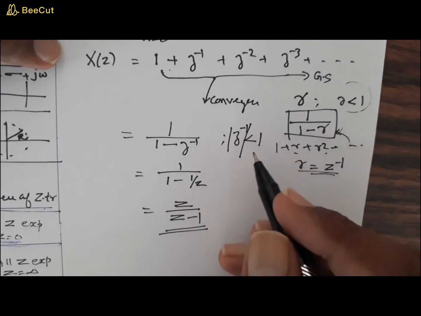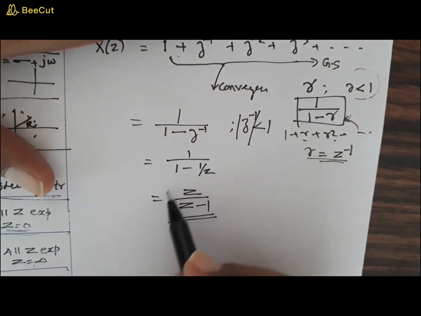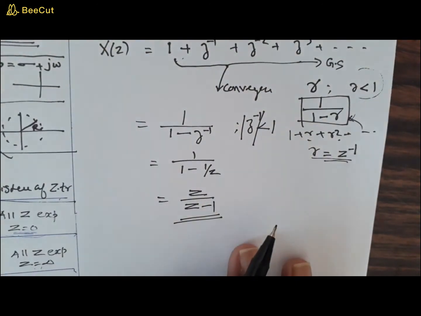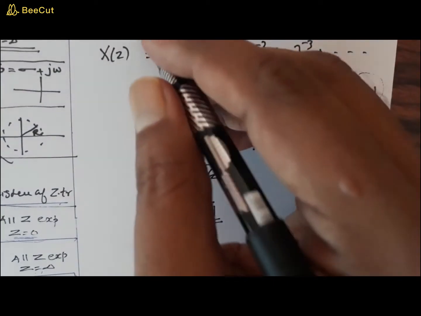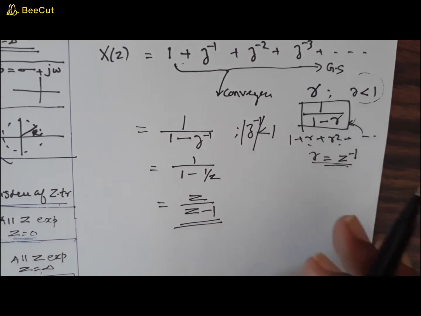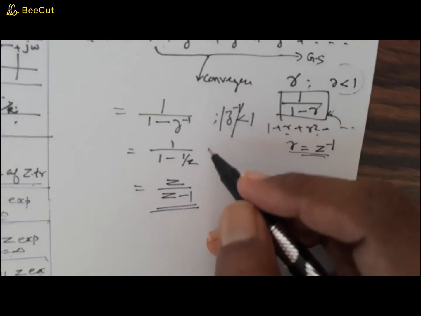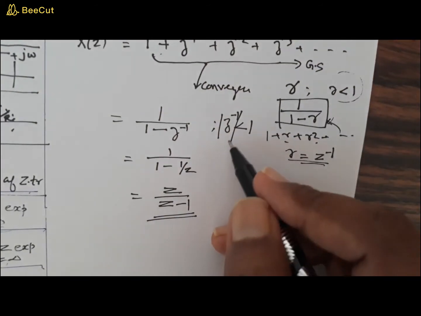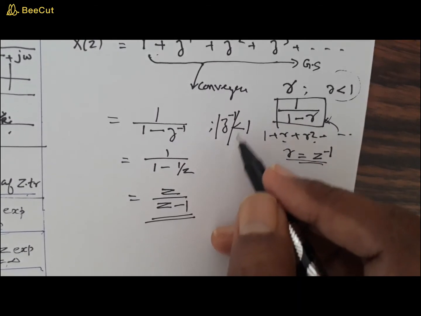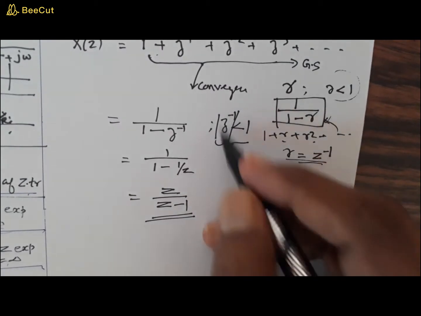Now what about the condition? If you are just simply finding this without it, the answer is absolutely wrong. What does this mean? This means that u of n has a z transform everywhere in the z plane. That's not the right fact. Let's see where the z transform exists for this u of n. Now you have already found that mod z raised to minus 1 is less than 1. I am doing this just to make you understand the meaning of this.